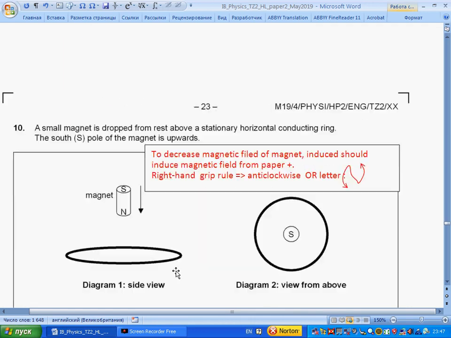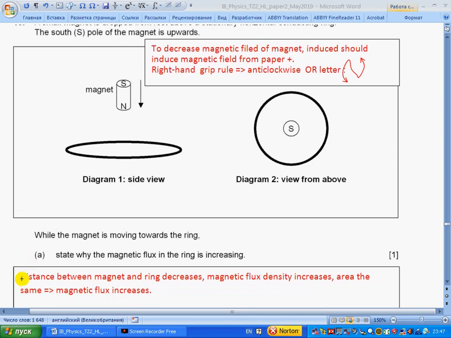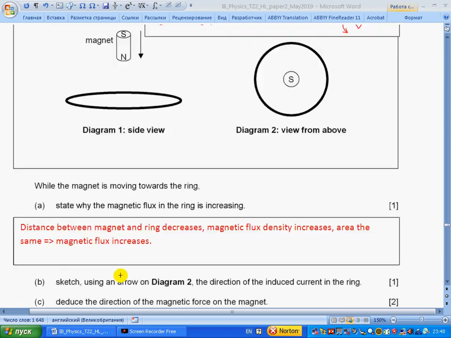Question 10. A small magnet is dropped from rest above a stationary horizontal conducting ring. The south pole of the magnet is upwards. While the magnet is moving towards the ring, A. State why the magnetic flux in the ring is increasing. The distance between the magnet and the ring decreases, so magnetic flux density increases. The area is the same, so magnetic flux increases.